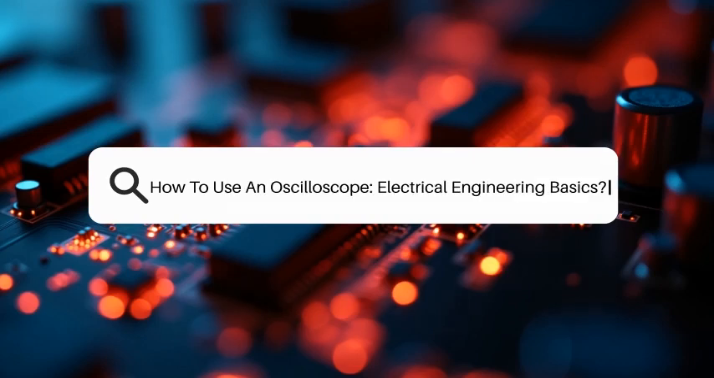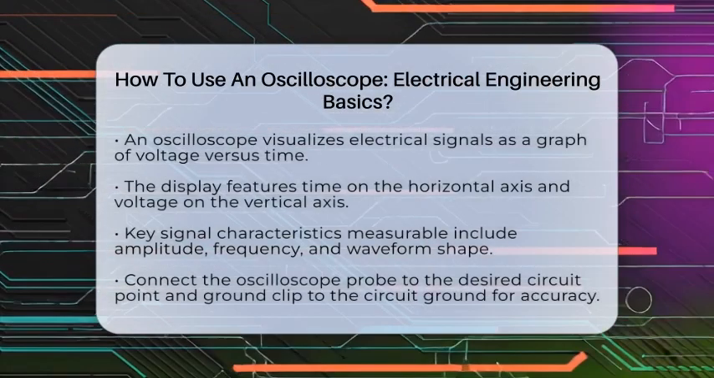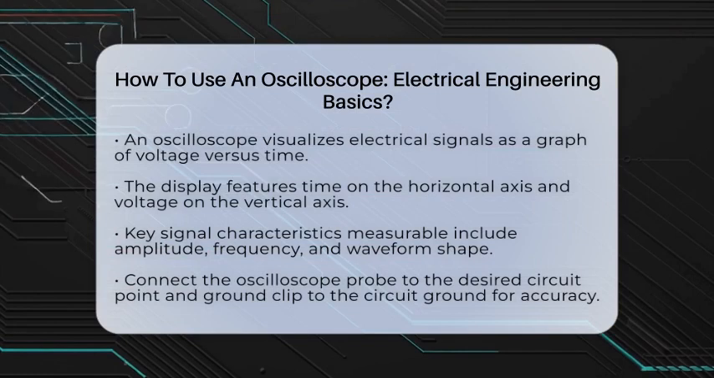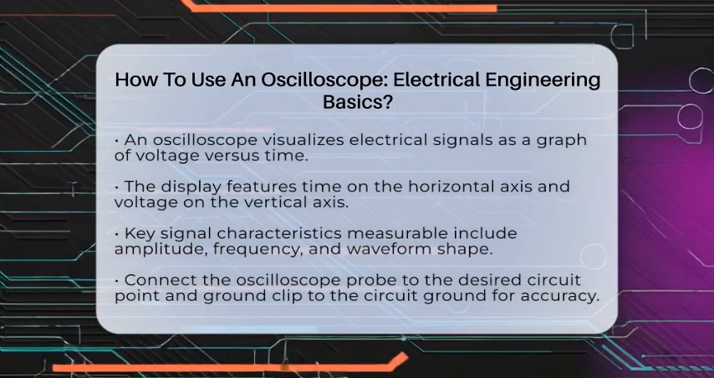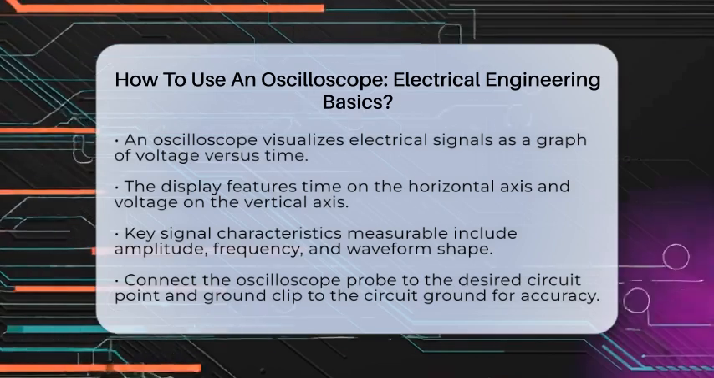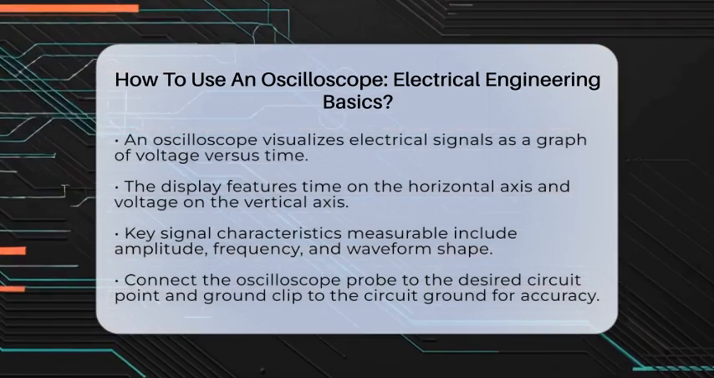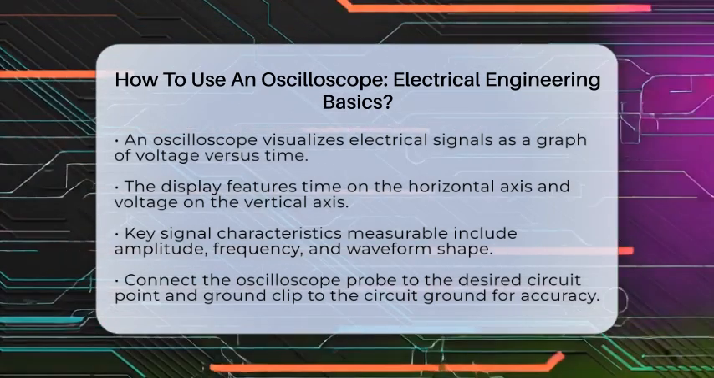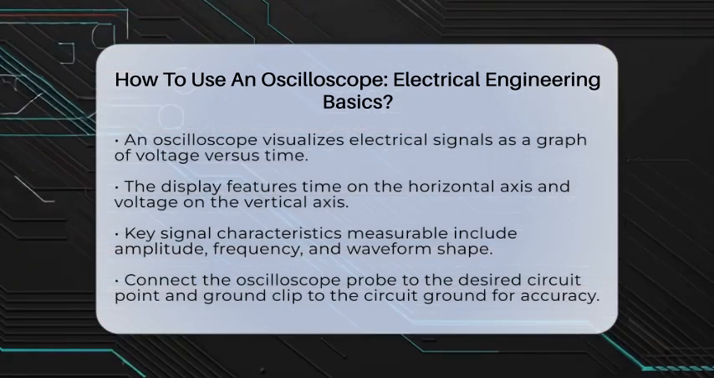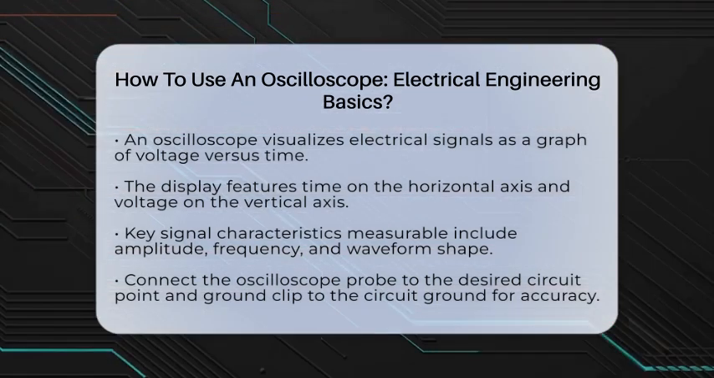How to use an oscilloscope, electrical engineering basics. If you have ever wondered how engineers visualize electrical signals, you are in for a treat. An oscilloscope is the tool that makes this possible. It displays electrical signals as a graph of voltage versus time, allowing you to see what is happening in a circuit in real time. Let's break down how to use this essential instrument effectively.